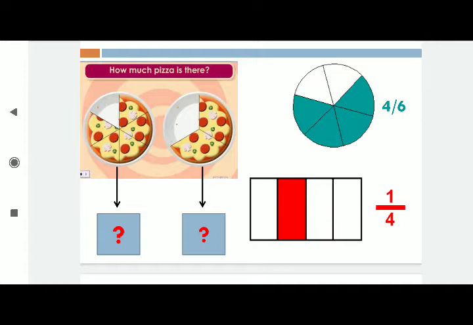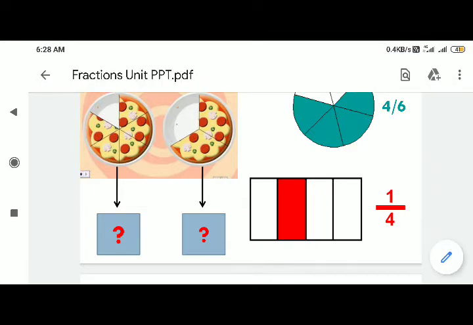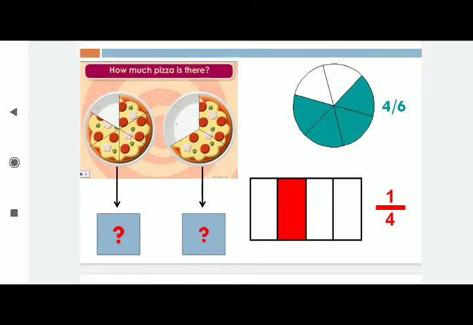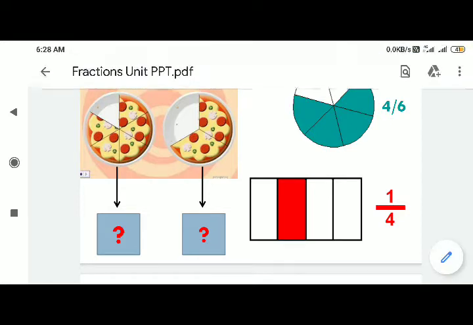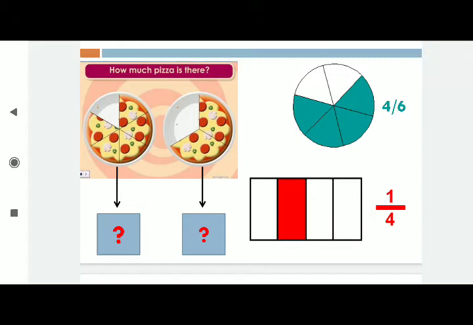If you see here, how many pieces are there in total? By seeing this you can understand 1, 2, 3, 4, 5, and 1 is not there, but you have to understand that it was also there. So totally 6 pieces are there, that means the denominator is 6. Now how much pizza is there, in the sense of how much is left over in the first one? 1, 2, 3, 4, 5. So 5 by 6. The second one you write on your own. Check how many pieces it has been cut into, and then write how much is left over.